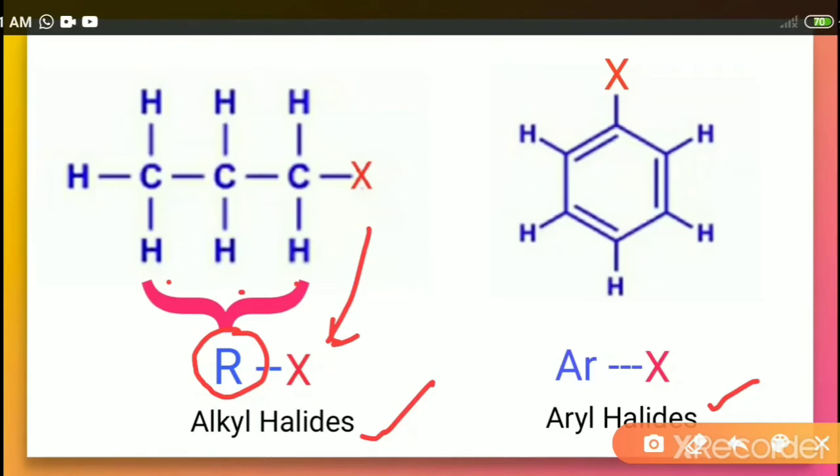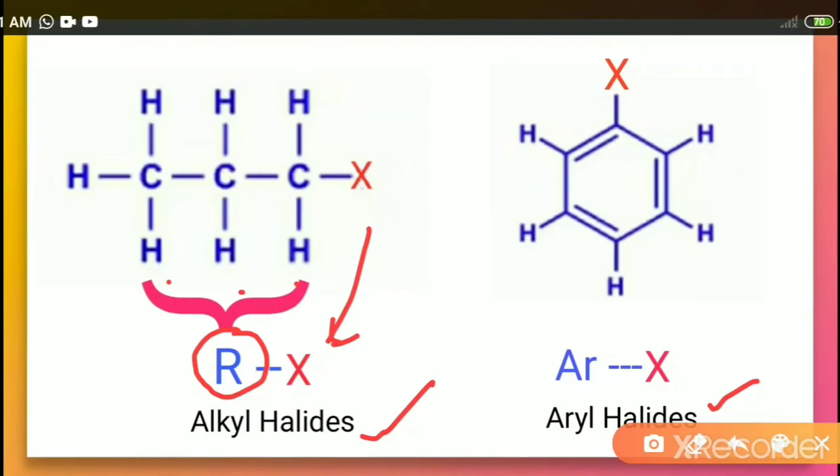So usually we find some reactions in which a general formula is written. In that case, instead of taking the carbon chain, we take R. So what is R? R is the alkyl group. Alkyl group means when from an alkane one hydrogen is removed, then that part is called the alkyl part.